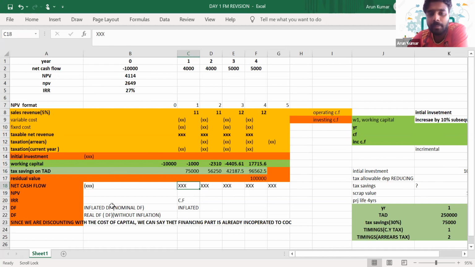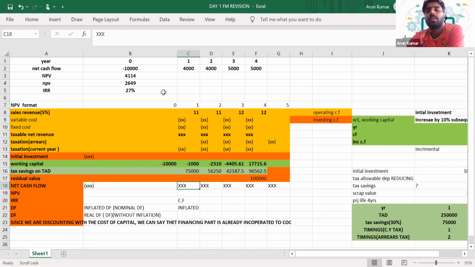So when we calculate the NPV or IRR, always assume that if in the question there are multiple inflation rates, let's say the selling price is getting inflated, the variable cost is getting inflated. In that scenario, we have to inflate our sales revenue as well as the variable cost. Since you have inflated your cash flows, even the discounting rate that you have to use should be an inflated rate of interest. The inflated rate is known as nominal rate or money rate of return. These are the different names for this inflated rate of return.